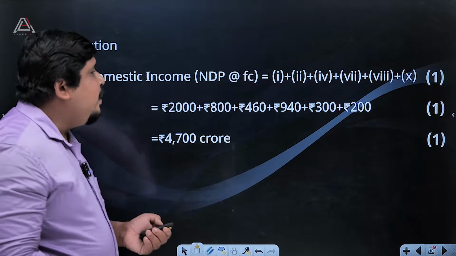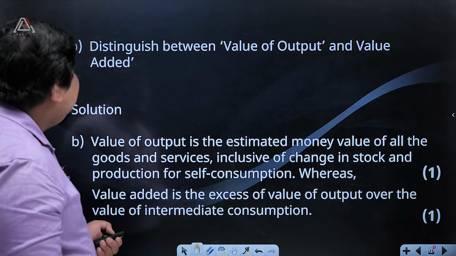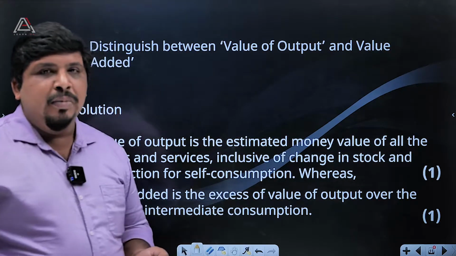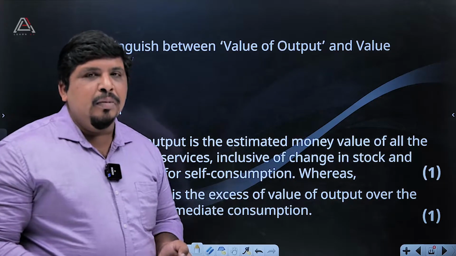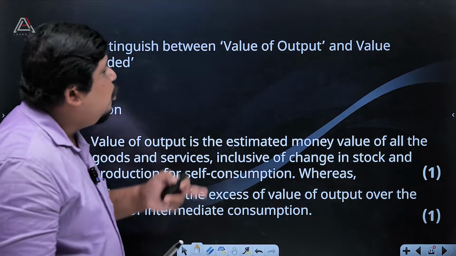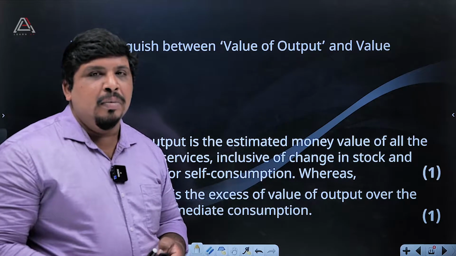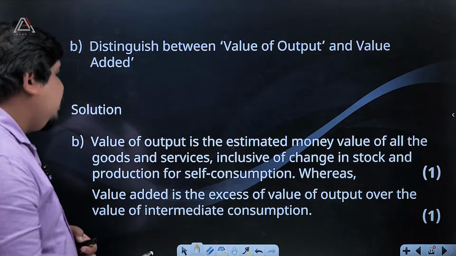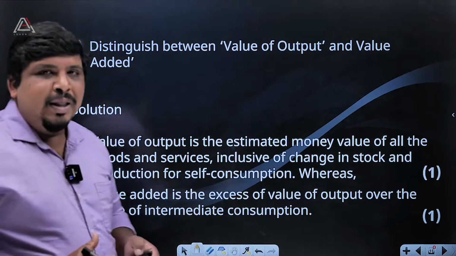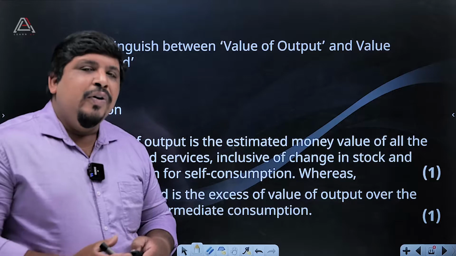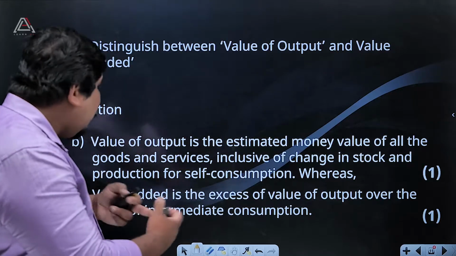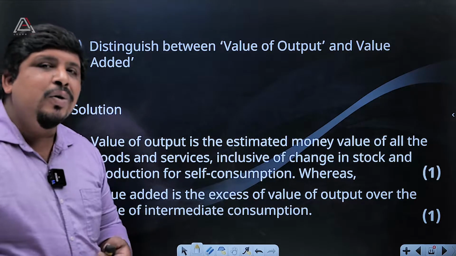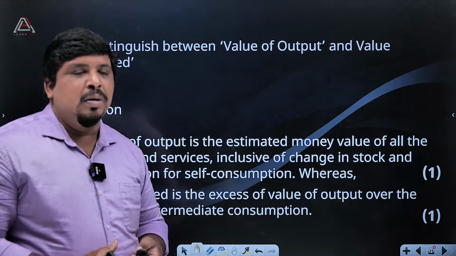Then we can go to the B part. Distinguish between value of output and value added. It's very simple. Value of output and value added. We can go through the answer, because this is the key of CBSE. So if you copy this key, you can get more marks. No need to write all the things.